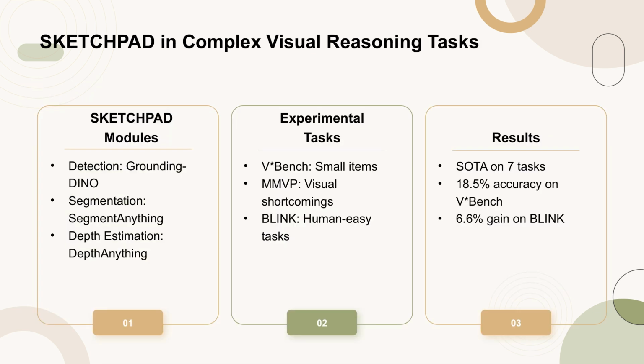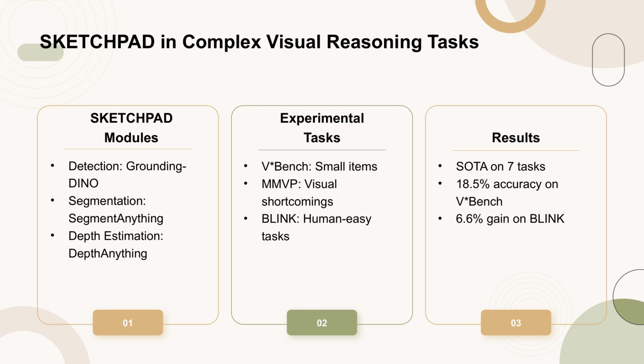In this section, the authors experiment with Sketchpad on complex visual reasoning tasks. They utilize several specialist vision models wrapped into Python functions for sketching and image manipulation. These include detection using GroundingDINO, segmentation using SegmentAnything, and depth estimation using DepthAnything. The experiments cover a range of tasks such as V*Bench for small items, MMVP for revealing visual shortcomings, and BLINK for tasks easy for humans but challenging for LMs. The results show that Sketchpad establishes new state-of-the-art results on all 7 tasks, with significant improvements in accuracy, particularly on